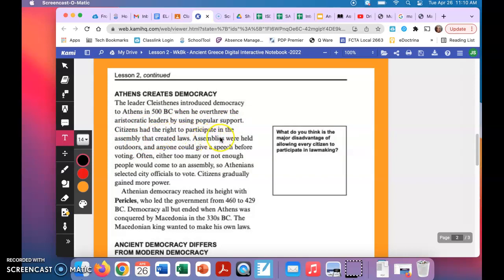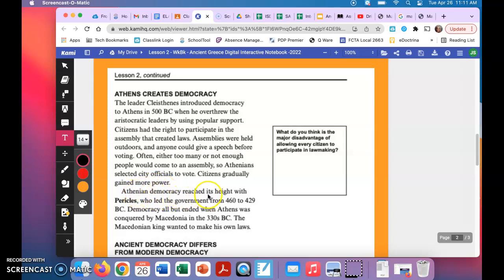Citizens had the right to participate in the assembly that created laws. Assemblies were held outdoors, and anyone could give a speech before voting. Often, either too many or not enough people would come to an assembly, so Athenians selected city officials to vote. Citizens gradually gained more power.